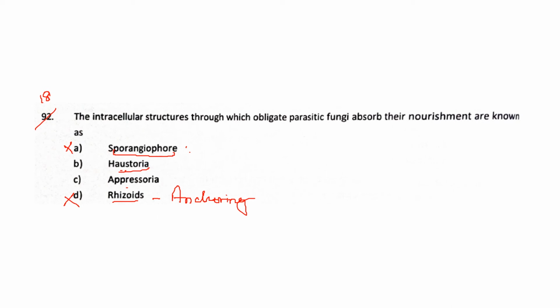That is Appressoria, and its main function is that it will cause the infection, secreting some substances which will harm the host. So it won't be the answer, the answer will be B.